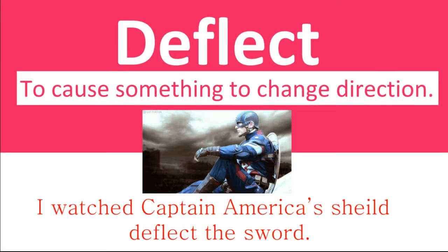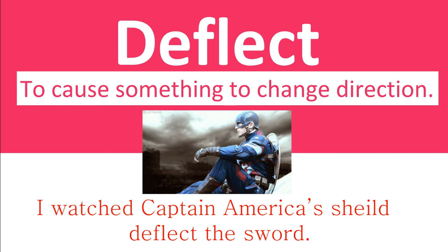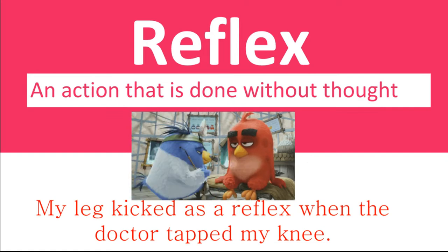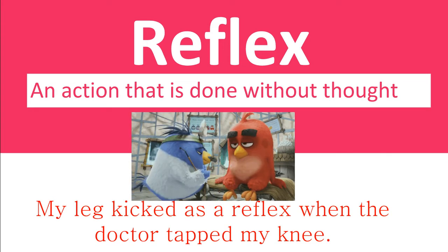Next, I have deflect. Deflect is to cause something to change direction. So I have, I watched Captain America's shield deflect the sword. Next, I have reflect. Reflect is to show an image of or to mirror something. So the sentence I have is the clown house mirrors didn't reflect an accurate image of how I looked. Next, I have reflex. Reflex is an action that is done without thought. So the sentence I have is my leg kicked as a reflex when the doctor tapped my knee.